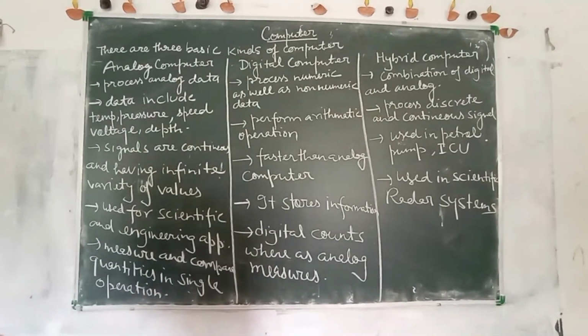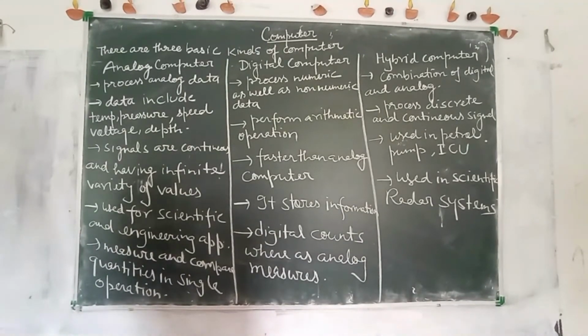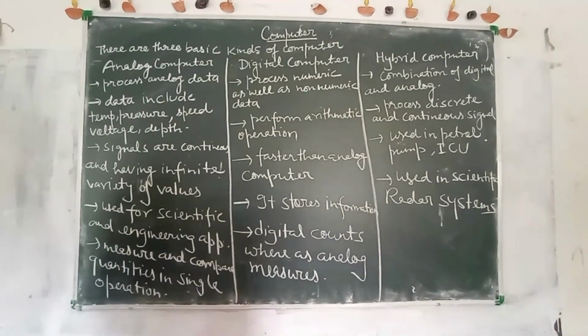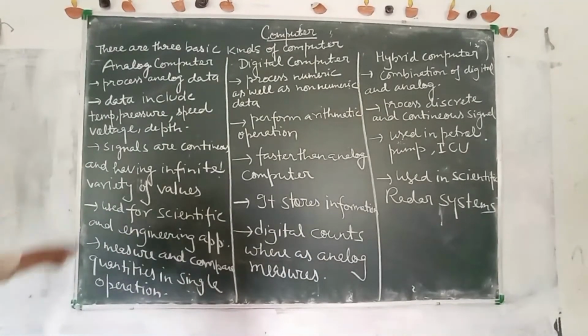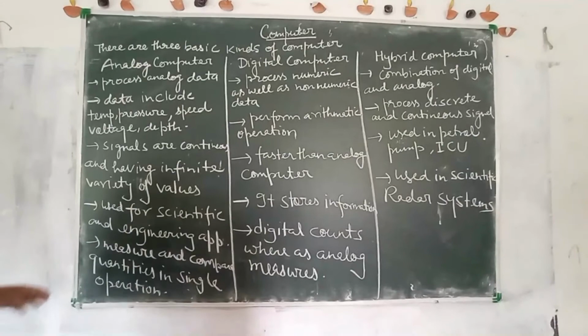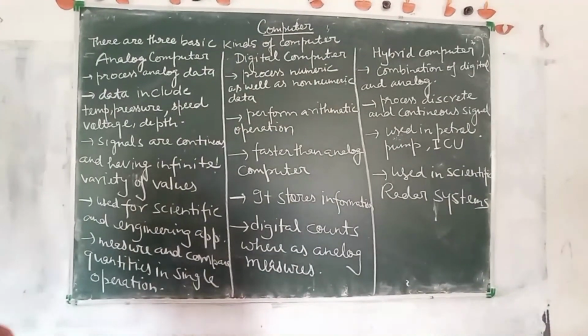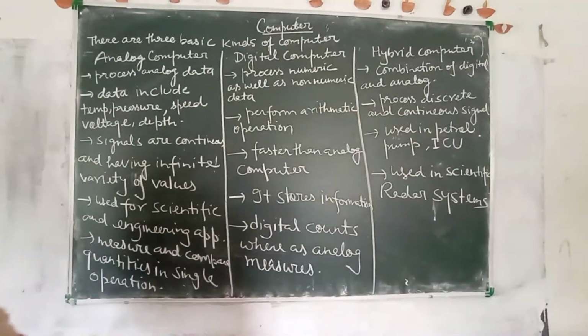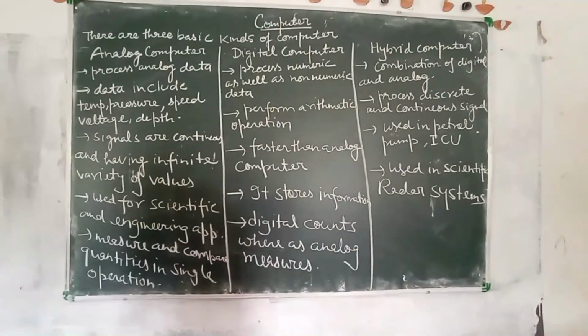It always measures physical quantities. It works on continuous signals, and continuous signals have a variety of values. The analog computer is used for scientific and engineering applications. It is also used in labs, and it measures and compares quantities in a single operation.